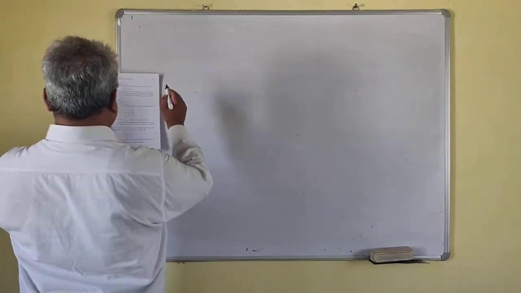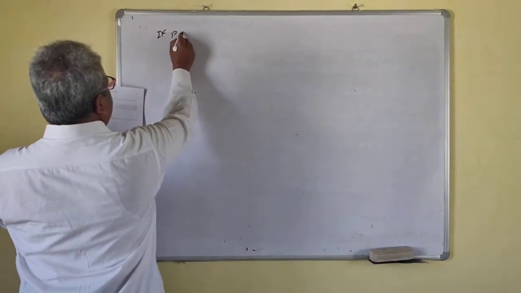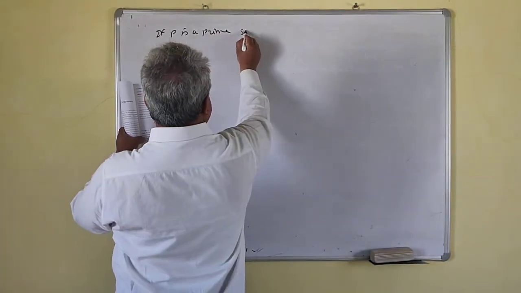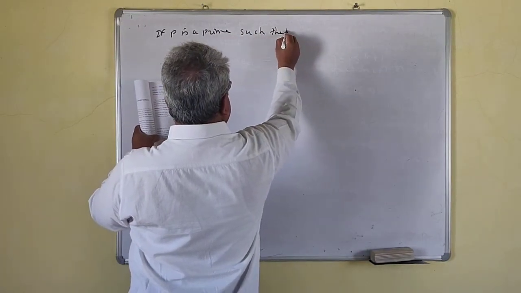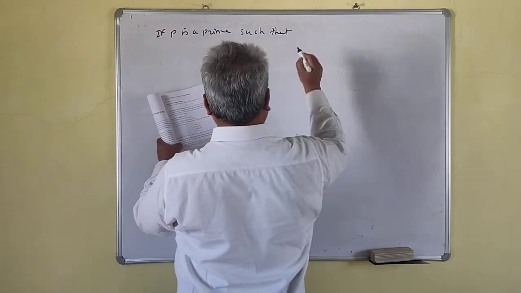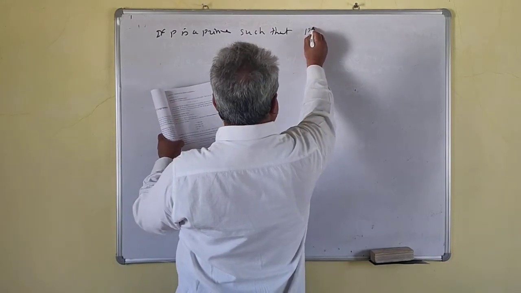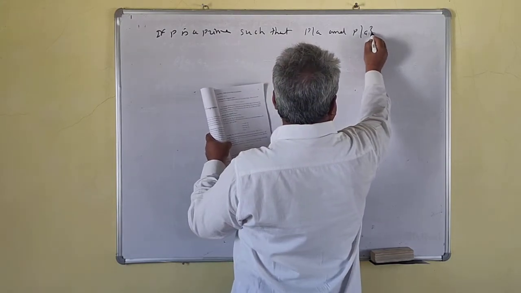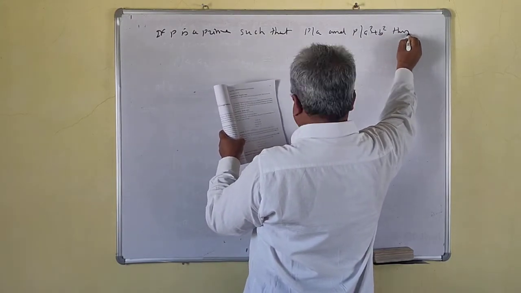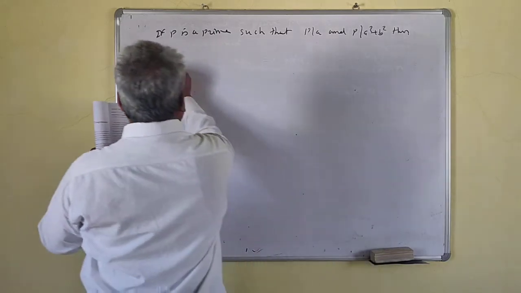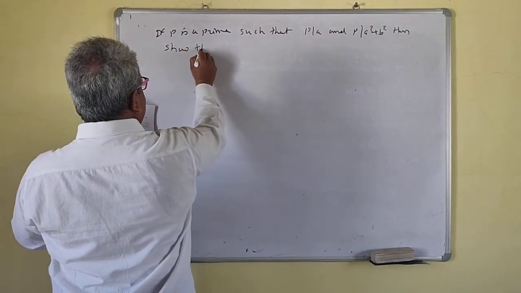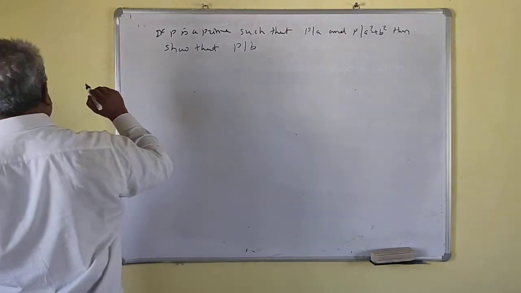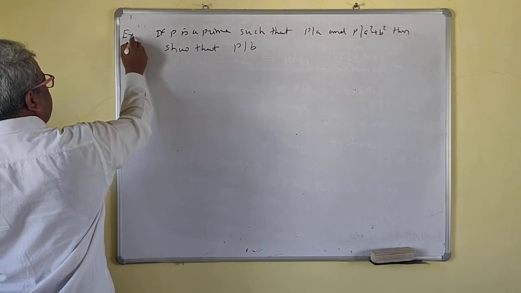So we'll take a problem. If P is a prime such that P divides A and P divides A square plus B square, then show that P divides B. Example 1.